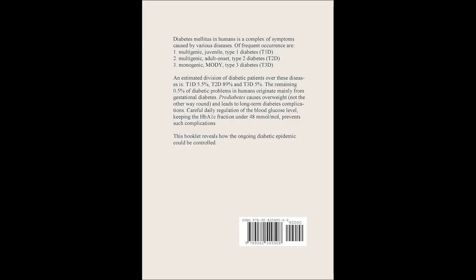Onset age, juvenile versus adult. Understanding the age of onset for diabetes is pivotal in distinguishing between type 1 and type 2 diabetes. Type 1 diabetes is often diagnosed in children and young adults and is historically referred to as juvenile diabetes due to its early appearance. The body's immune system mistakenly attacks the insulin-producing cells in the pancreas, leading to insulin deficiency.